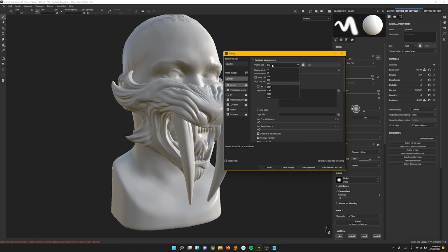So we're going to change the output size to 4K, and we're going to use the low poly mesh as a high poly mesh. So it's just going to bake itself. In a game pipeline, you would have a much lower poly mesh and a high poly mesh to bake from. Whereas here, we're just going to use our low poly mesh as the high poly mesh, and we're going to bake all the textures. So bake selected textures.